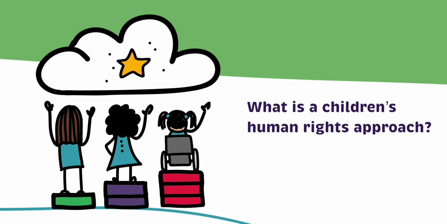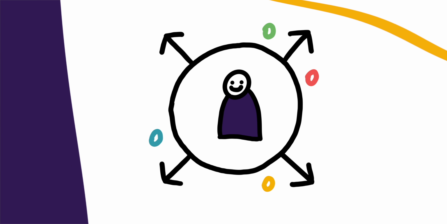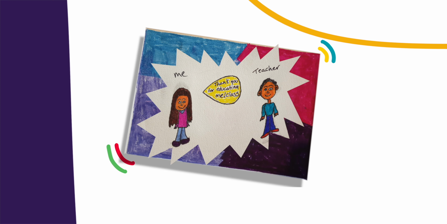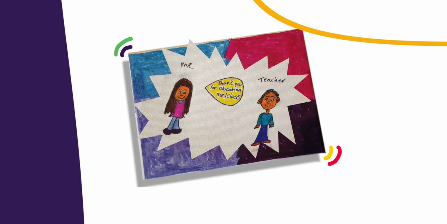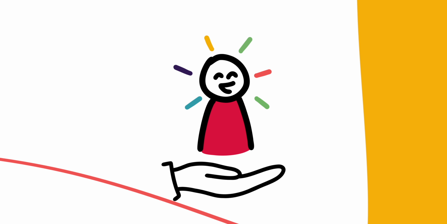What is a Children's Human Rights Approach? A Children's Human Rights Approach furthers the UNCRC by building the capacity of duty bearers to fulfill their obligations and of children and young people to claim their rights. It highlights the importance of children's and young people's knowledge, ideas and opinions, and also recognises that relationships based in human rights values are necessary for realising children's rights.